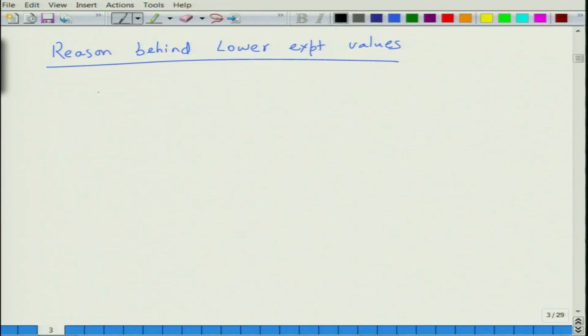So we are saying theoretical strength is of the order of GPa, maybe 1 to 30 GPa.